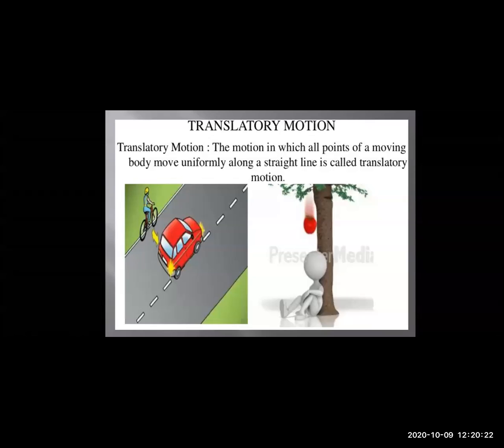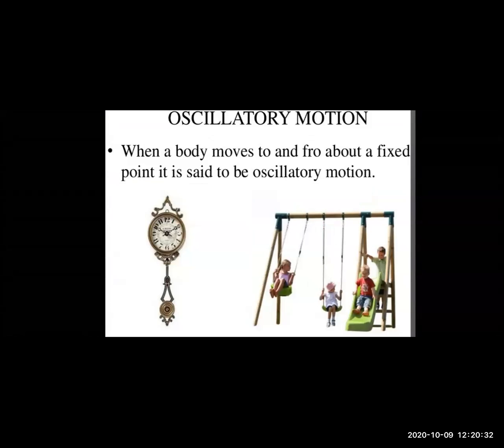So here also you can see that the object which is moving in a straight uniform path is known as linear motion. Now I told you the non-linear motion consists of four subparts: oscillatory motion, circular motion, random motion and periodic motion.